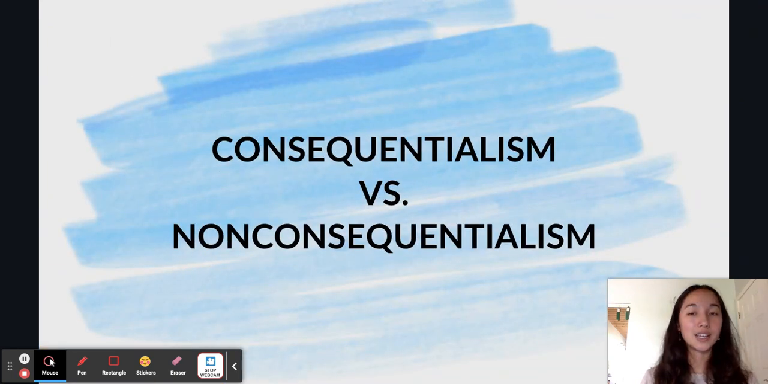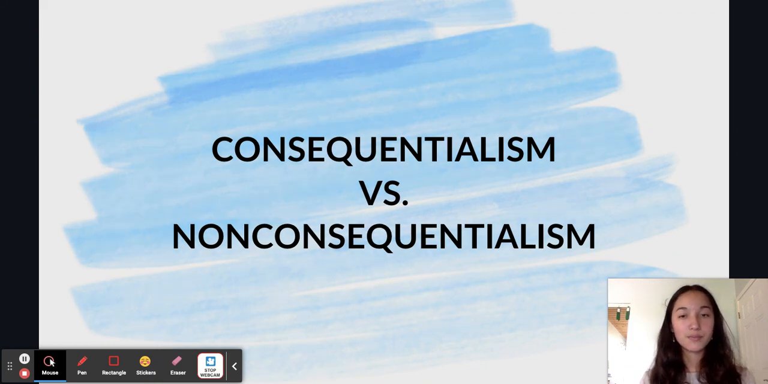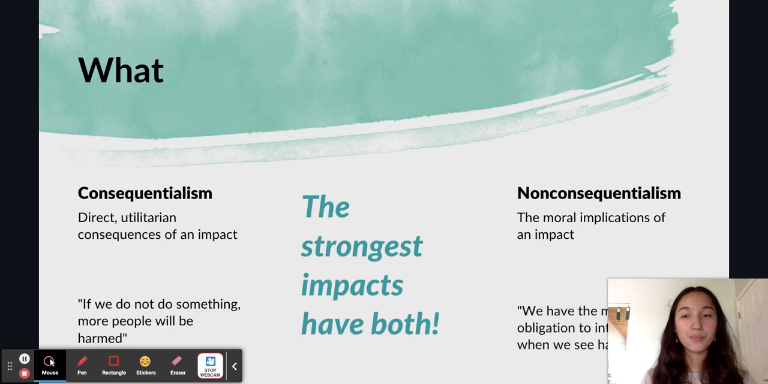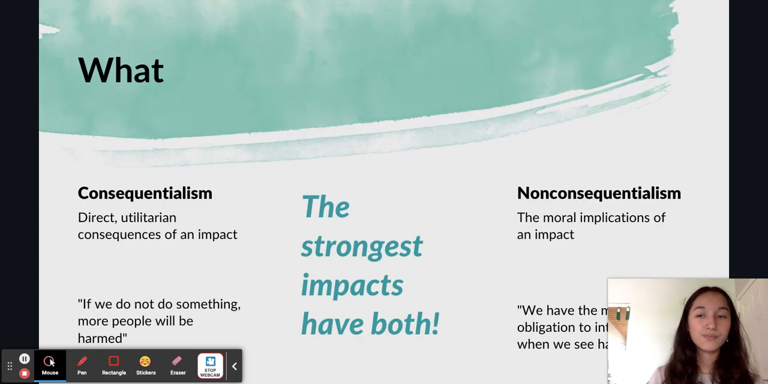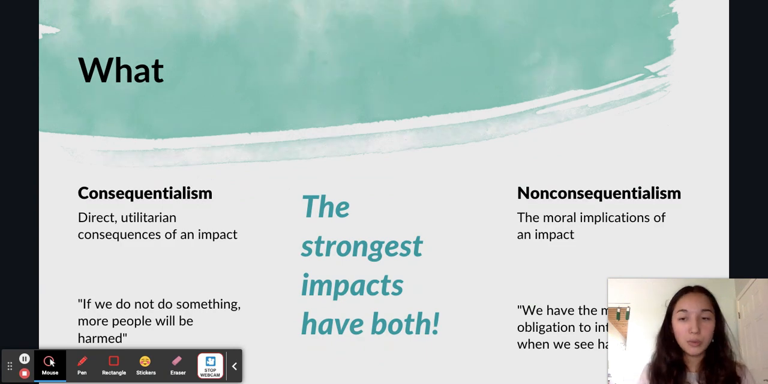Here's the final factor to consider: consequentialism versus non-consequentialism. Let's begin with consequentialism, which is the direct utilitarian consequences of an impact. Consequentialism is logical, statistical. It appeals to logos. If we do not do something, more people will be harmed, for example. That's a very consequentialist argument.